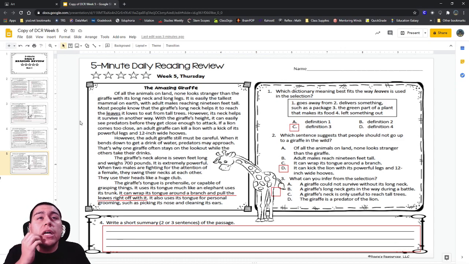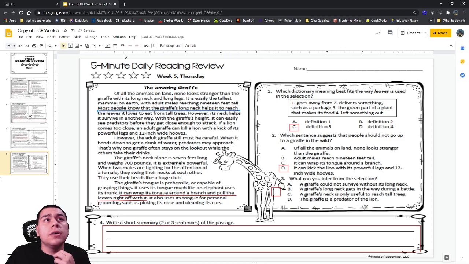Of all the animals on land, none looks stranger than the giraffe with its long neck and long legs. It is easily the tallest mammal on Earth, with adult males reaching 19 feet tall. Most people know that the giraffe's long neck helps it to reach the leaves it loves to eat from tall trees. Okay, so it tells us here, giraffes use their neck to reach those leaves.